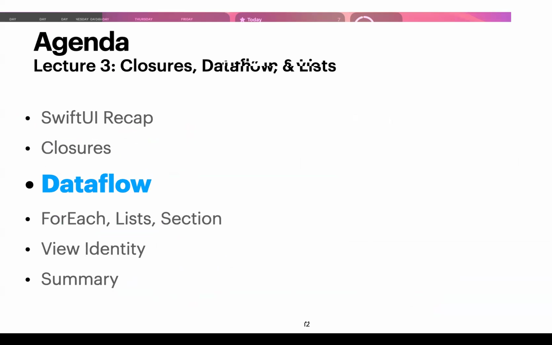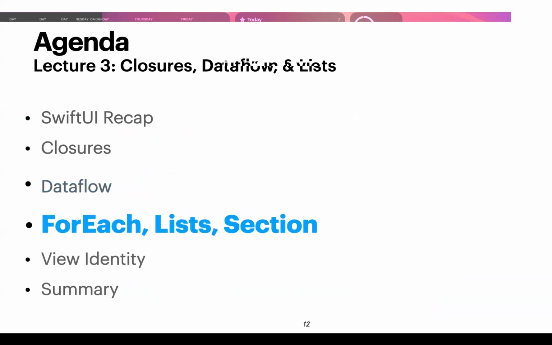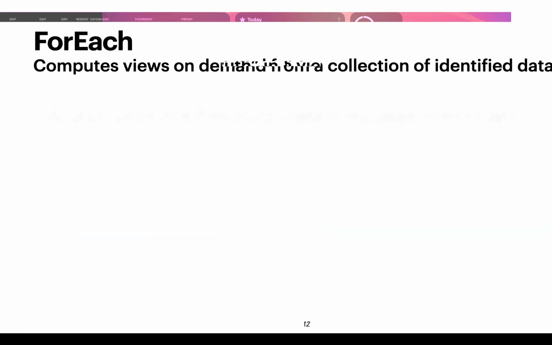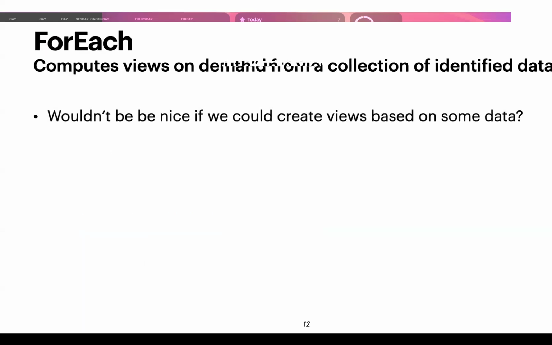All right. So the next section is how do we represent a list of data? We have this view called ForEach, and it computes views on demand from a collection of identified data. Right now, you might see some examples are all hard-coded, like Text.